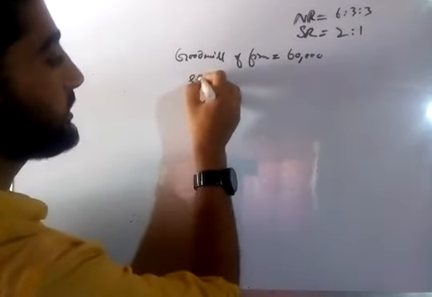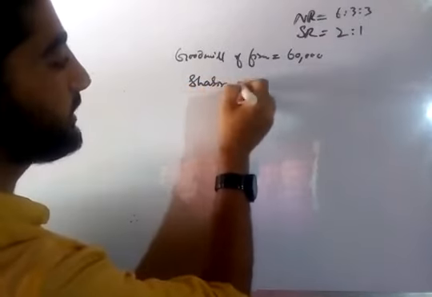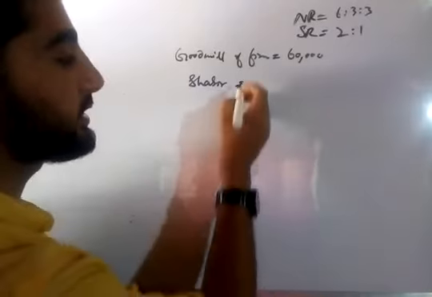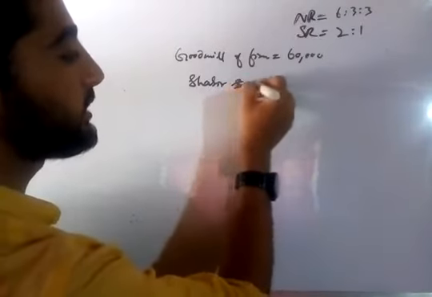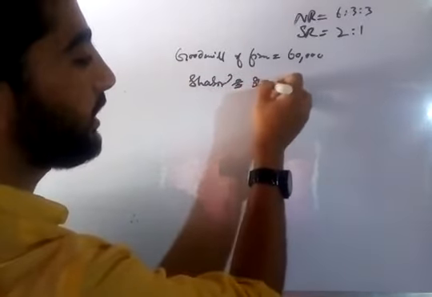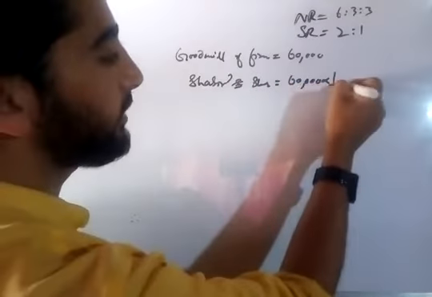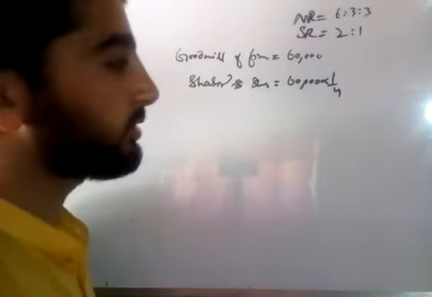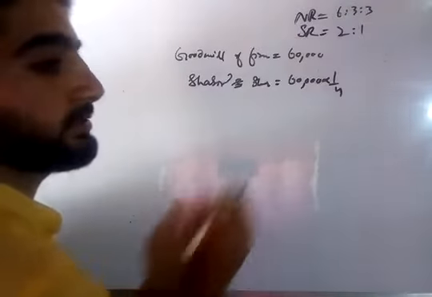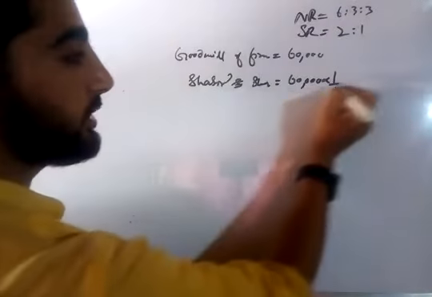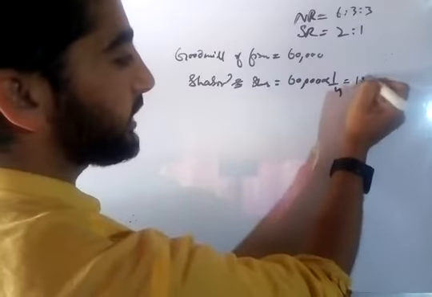And Shabir's share, who was the new partner? Shabir was the new partner and he is gaining. And Shabir's share out of this 60,000 will be 1 divided by 4, because he gets 1/4 out of profits. So he gains this 1 divided by 4. So this amount is to be 15,000.